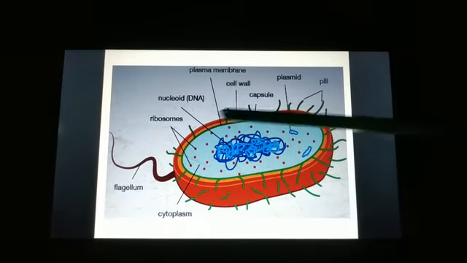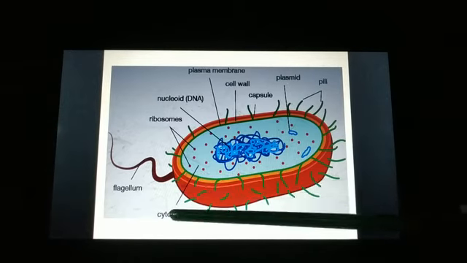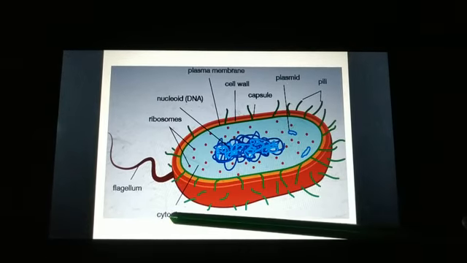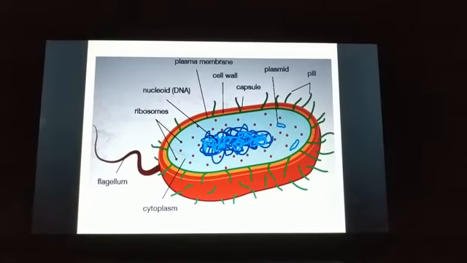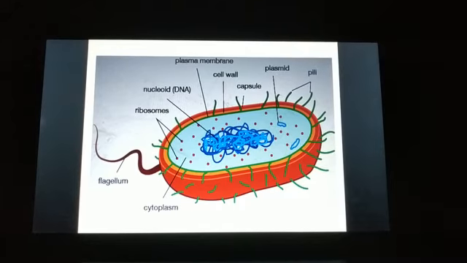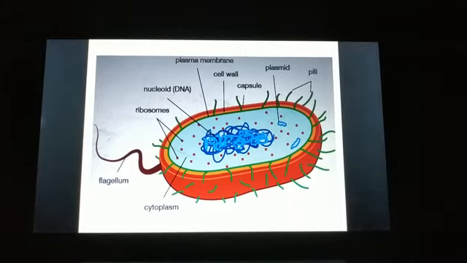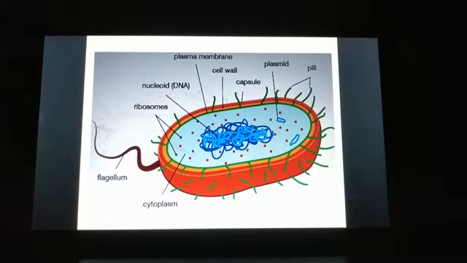Now inside the cell, cytoplasm is present. And one more difference is, in case of prokaryotes, there are no membrane bound organelles. The only structure that is present is the ribosome that helps in protein synthesis.